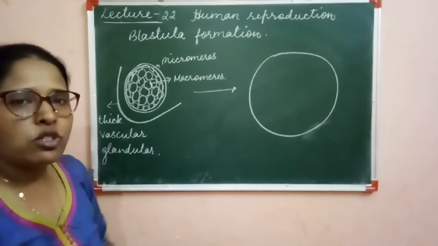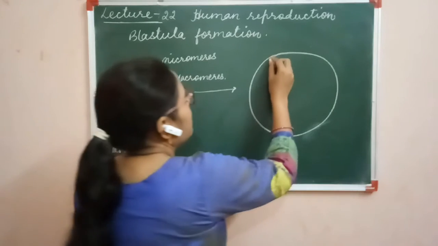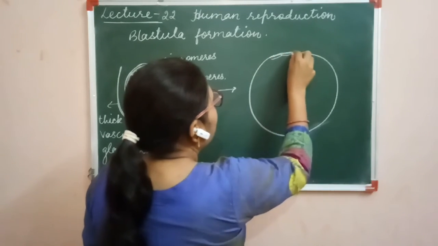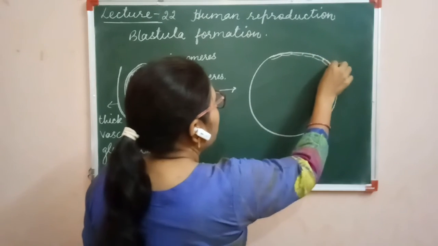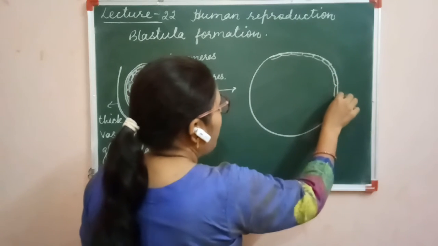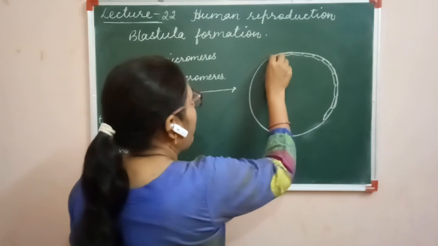But in case of the blastula, the overall size increases. The outer micromeres form a very thin layer around it. This thin layer is called trophoblast, or trophoectoderm.